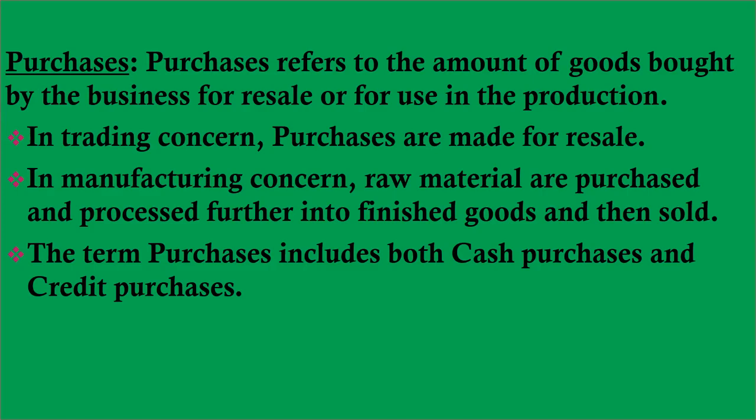So take it into consideration that purchases include both cash purchases and credit purchases. Both are to be included under the purchases term. And where do we show cash and credit purchases? We show them in the trading account.